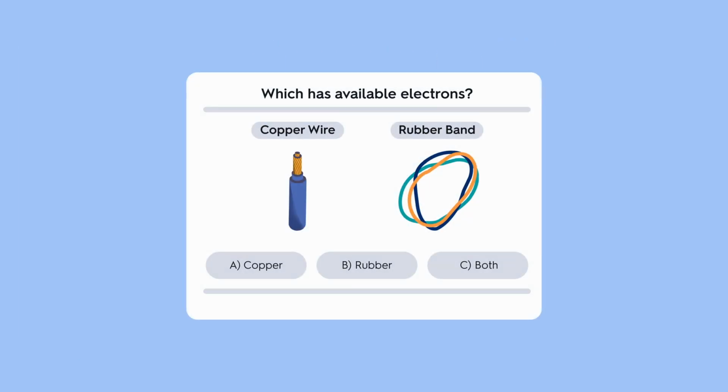Time to answer the pop quiz. Copper conducts because it has available states in a partially filled band, so electrons can move. Rubber has a large gap, so electrons are stuck in a filled band under normal conditions.